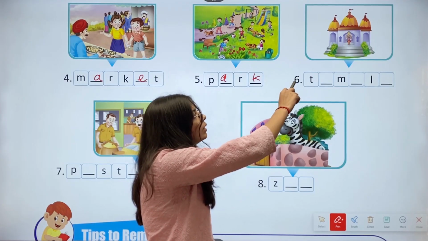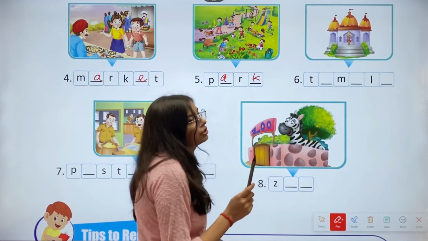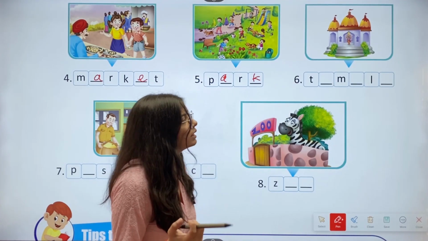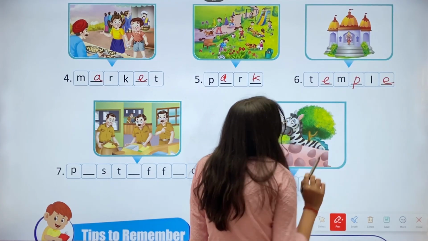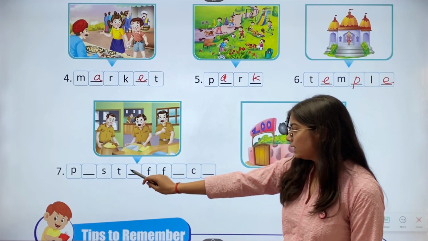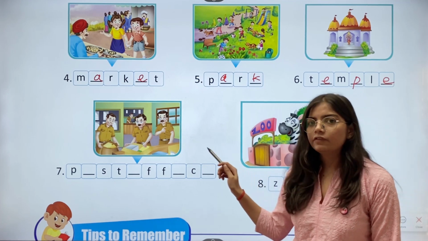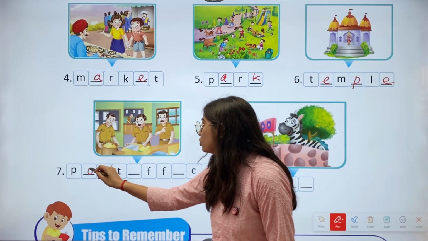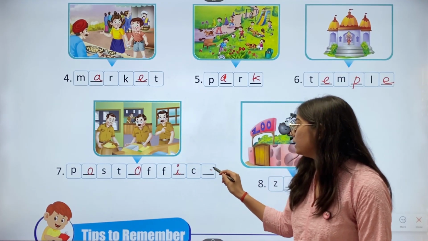Then the sixth one, we have T dash M dash L dash. Then we have the picture of a temple. So we'll write E, P, E. Then we have the seventh one, P dash S T dash F F dash C dash. Then we have the picture of post office. So we'll fill O, again O, then I, then E.